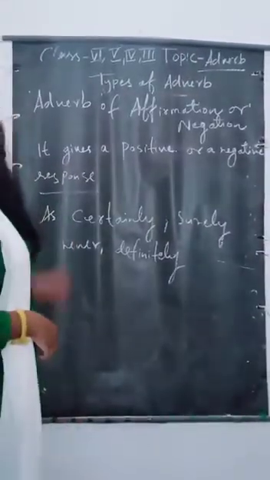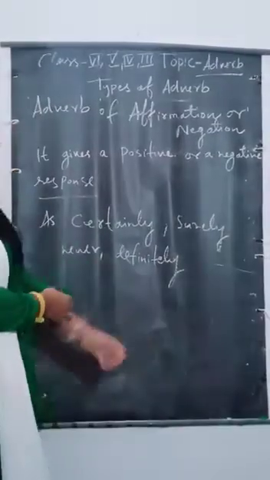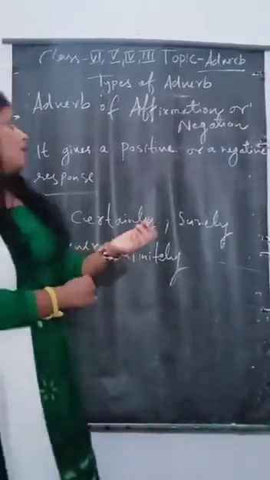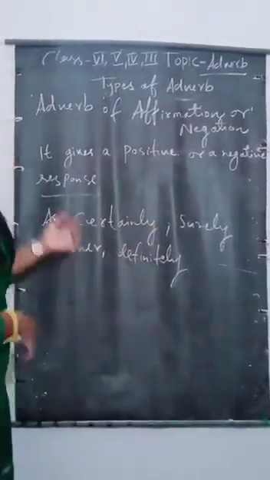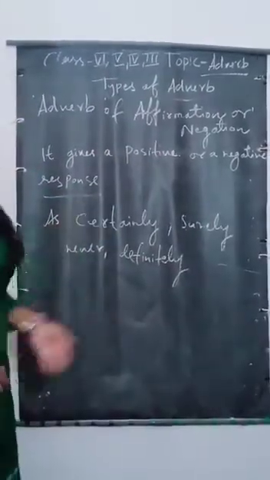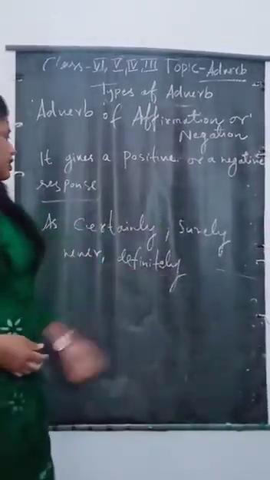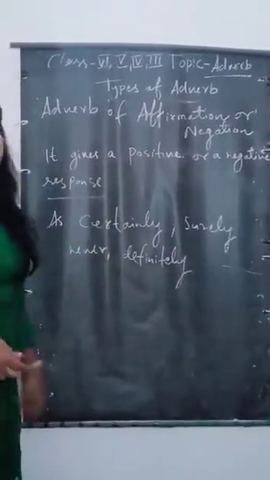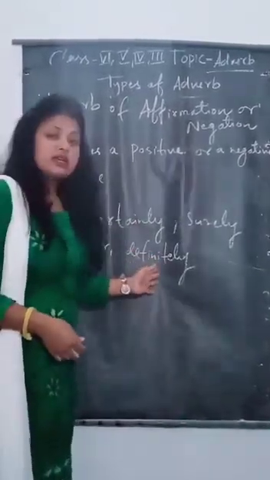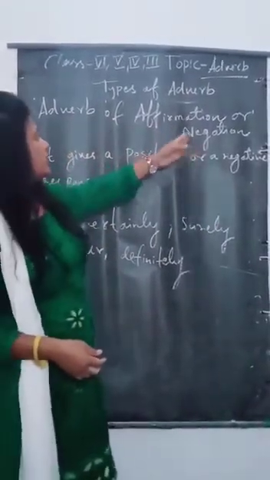So here is adverb of affirmation or negation. It tells us whether the matter is positive or negative. It gives a positive or a negative response. Certainly, surely, never, definitely. These are the examples of adverb of affirmation or negation.